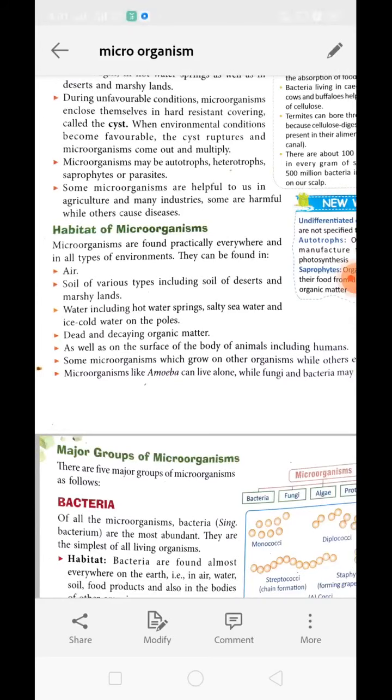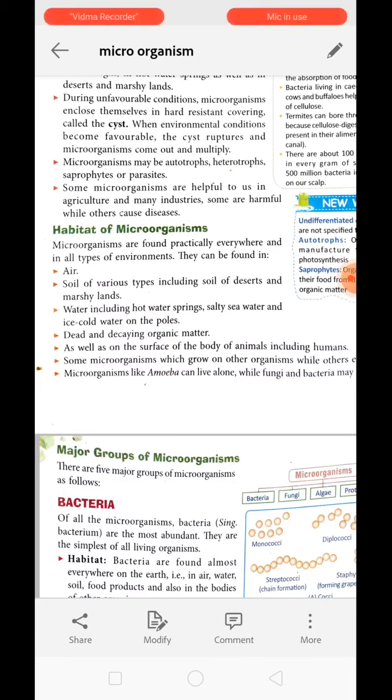Microorganisms may be autotrophic, heterotrophic, saprophytic or parasitic. Microorganisms cause disease, that is why they are parasitic. They can also decompose dead and decaying organic matter, so they are saprophytic. Some microorganisms can perform photosynthesis, and they are called autotrophs. So basically all kinds of nutrition are found in microorganisms.